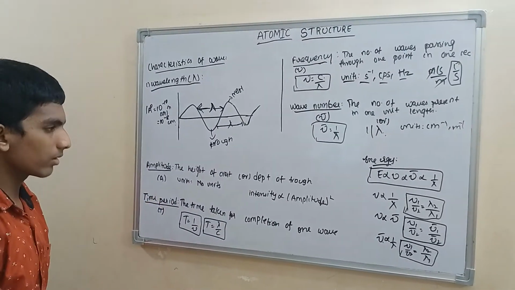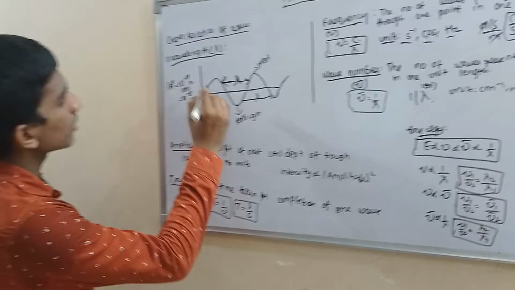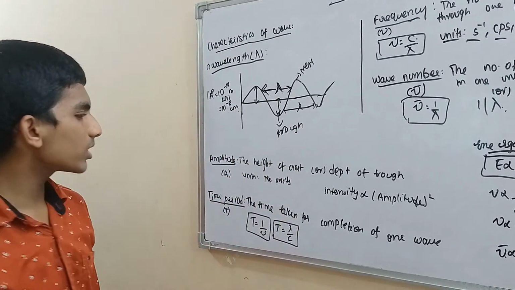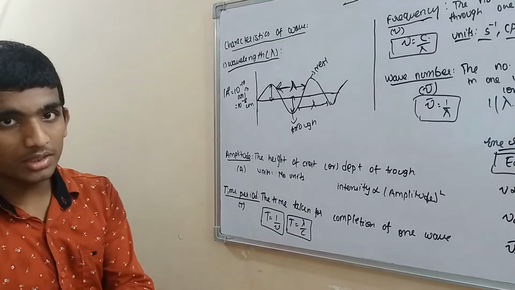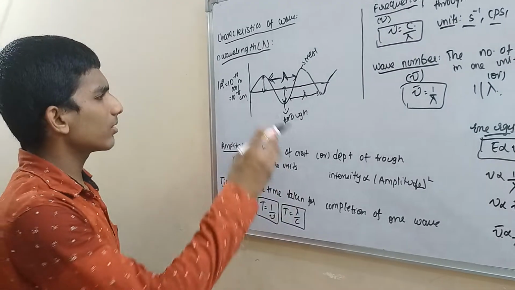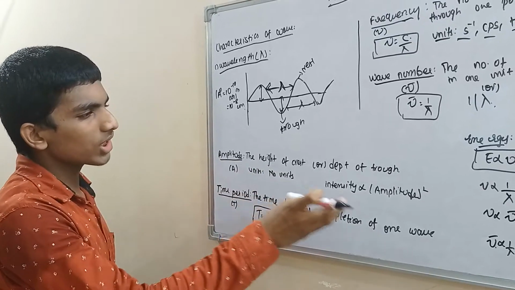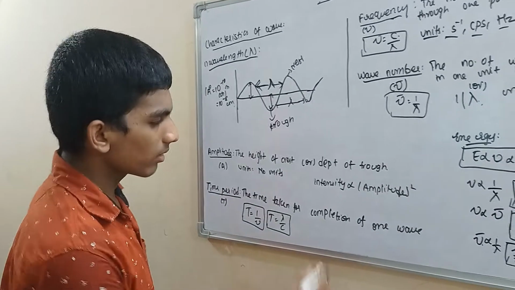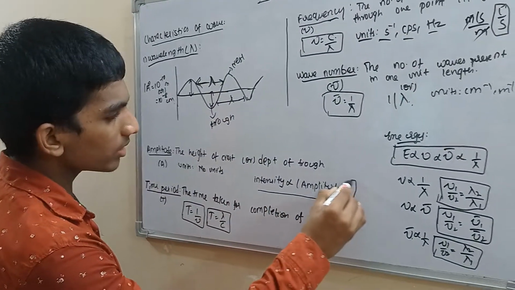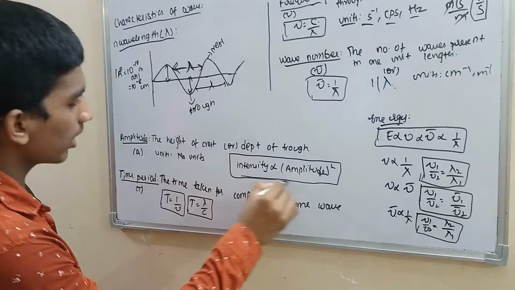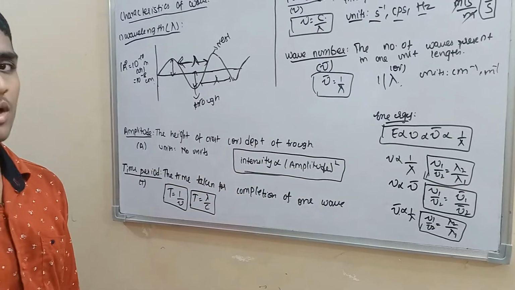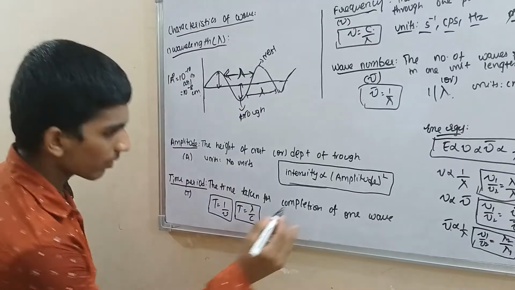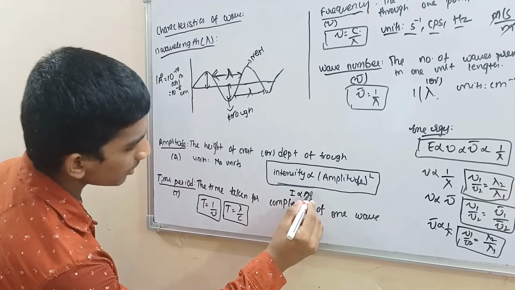Next, amplitude. The height of a crest or the depth of a trough is known as amplitude. What are its units? Meters, centimeters? No. We just say the height of the crest or depth of the trough, but we do not use units to represent it. We have a relation of it with intensity: intensity is directly proportional to amplitude square, capital A. I directly proportional to A square.